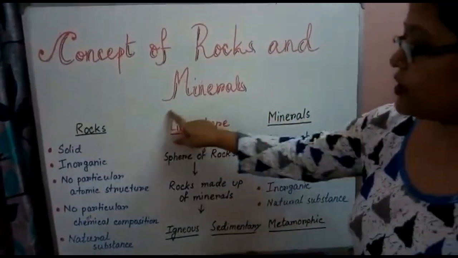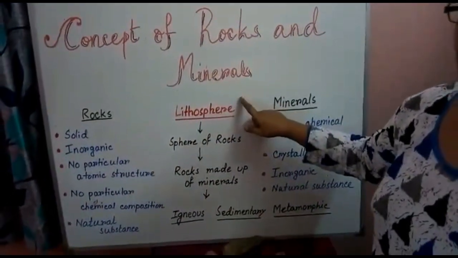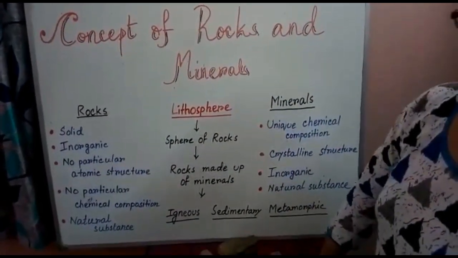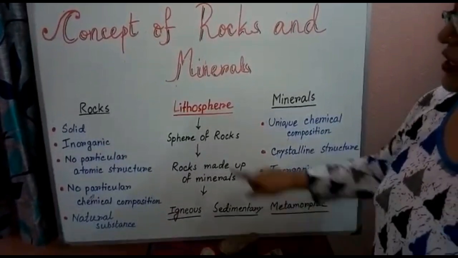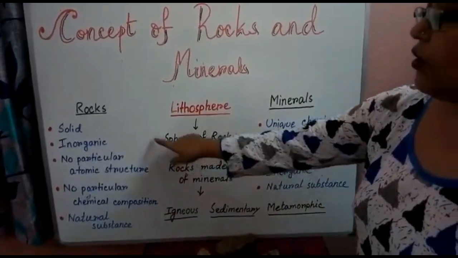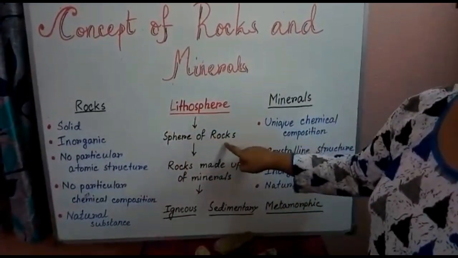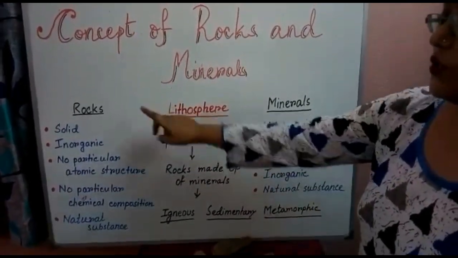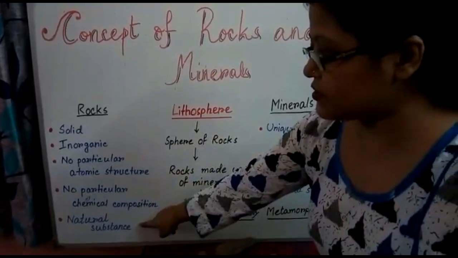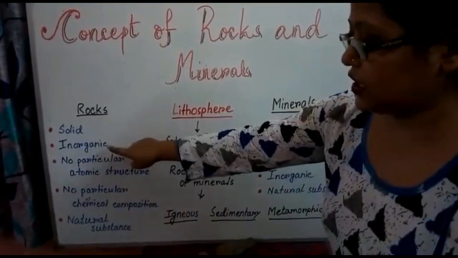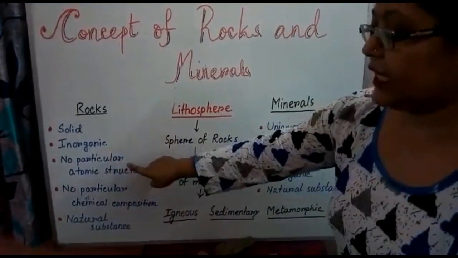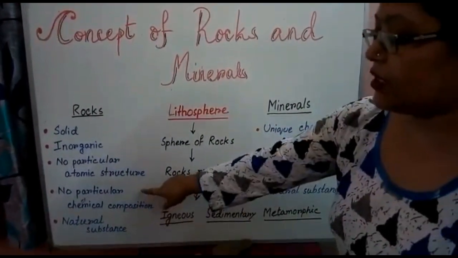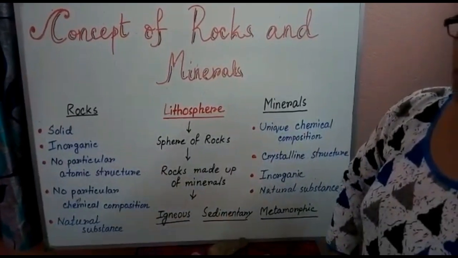We have heard a word, that is lithosphere. What is lithosphere? The word lithosphere literally means sphere of rocks. It means an area or a sphere which is made out of rocks. Now what is rock? Rock is actually a natural substance. It is solid in nature, inorganic. We can't find any particular atomic structure in rocks. We can't find any particular chemical composition in rocks either.